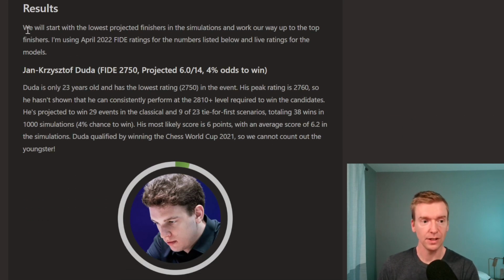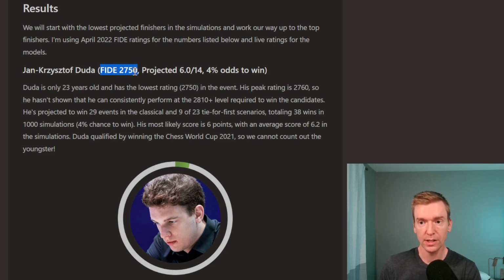Next, we have the results. We will start with the lowest projected finishers in the simulations and work our way up to the highest projected finishers. These are using the April 2022 FIDE ratings for the numbers listed below, but I did feed live ratings at the time of the models for their current rating. I just wanted to have something consistent with published ratings for these headers.